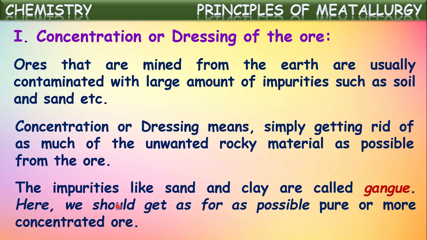What does gangue mean here? The unwanted particles present along with the ore after it is collected from the earth crust are called gangue. These are to be removed in this concentration process. Then pure ore will be obtained, which will undergo the second stage.